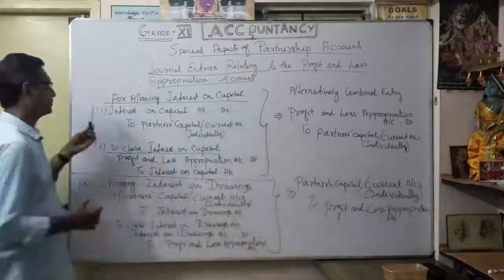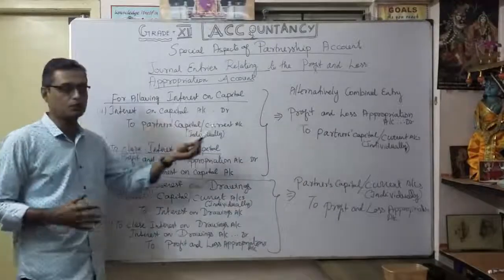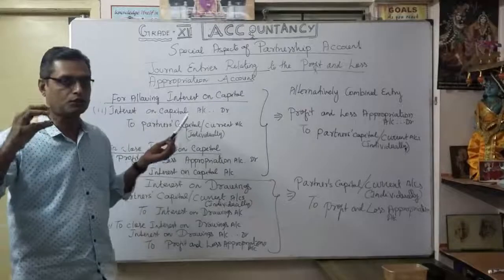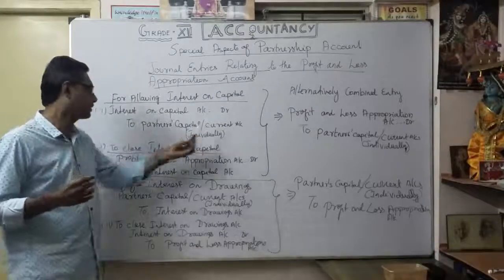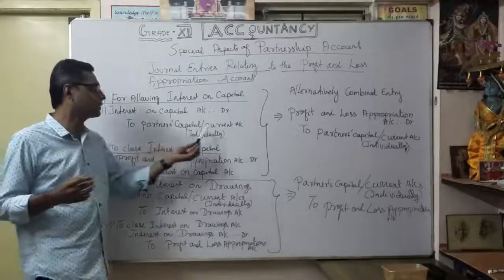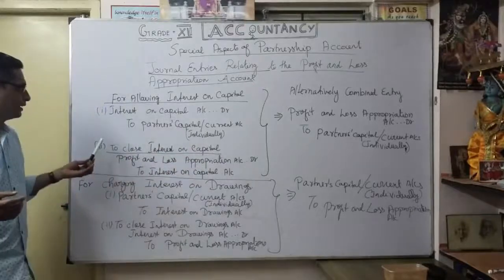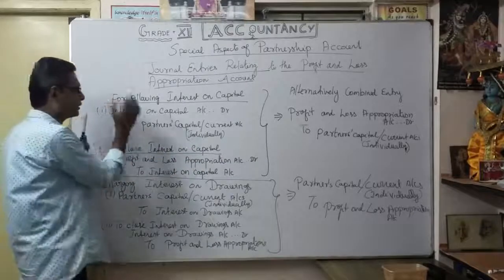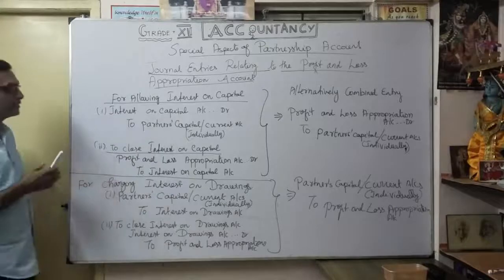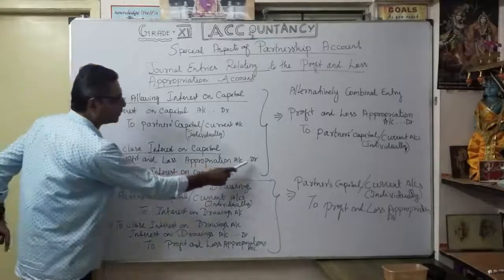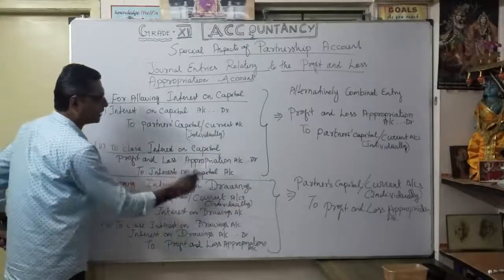I repeat once again. The first entry: interest on capital account, with the calculated amount. Interest on capital account debit to partner's capital or current account individually. Second, you want to close this account, correct? So naturally you are going to transfer to which account? Profit and loss appropriation account debit to interest on capital account.